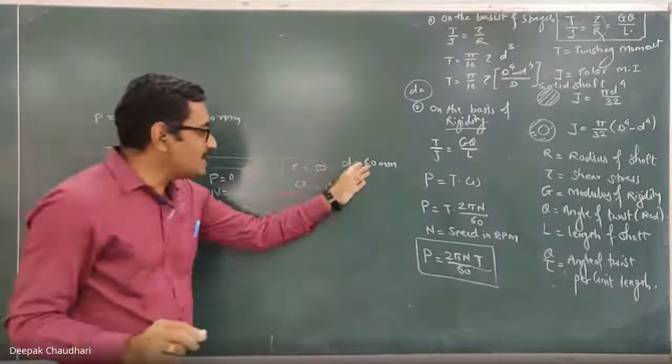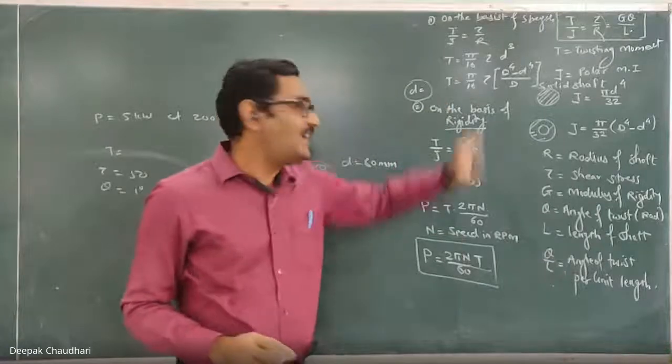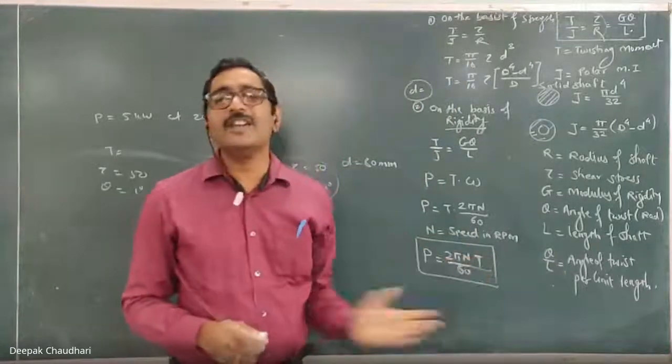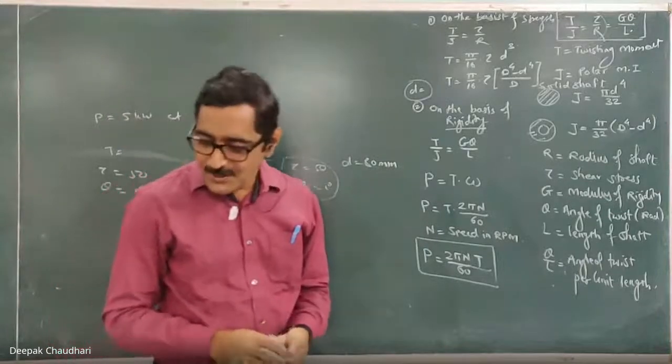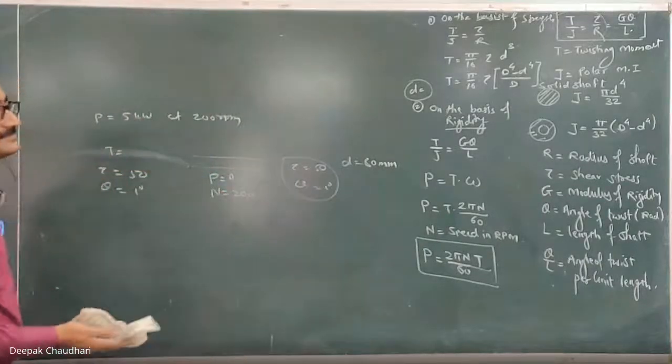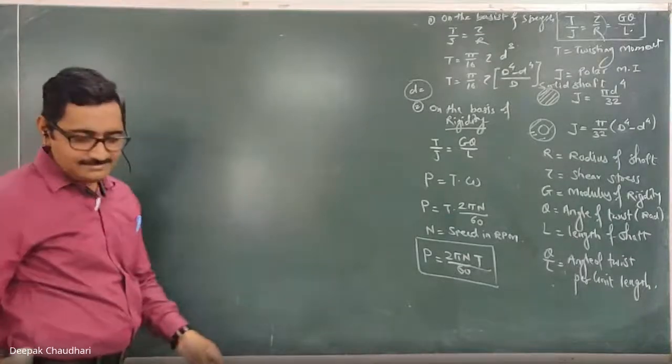So corresponding to this diameter and this shaft and theta, we have to calculate the torque, and using this torque here, we can calculate the power. Okay, here, any doubt? Okay, and last point is that, so that tomorrow we can solve the sum.